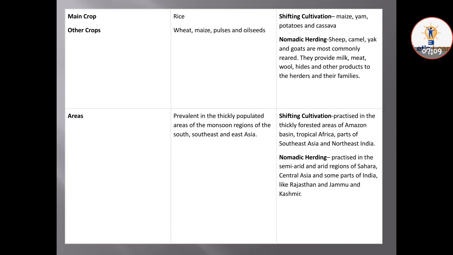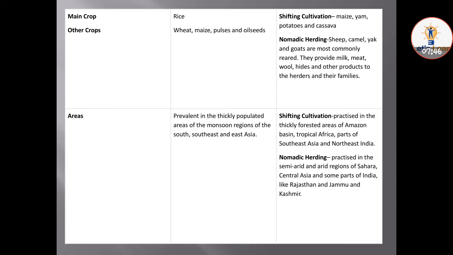The main crops in rice and shifting cultivation are maize, yam, potatoes and cassava. मैंने आपको क्या बोला था, potatoes, cassava और ये maize, ये सब आप produce कर सकते हो, crops produce कर सकते हो shifting cultivation में. Other crops are wheat, maize, pulses and all seeds. Nomadic herding: sheep, camel, yak and goats are mostly commonly reared. They provide milk, meat, wool, hides and other products to herders and their families.